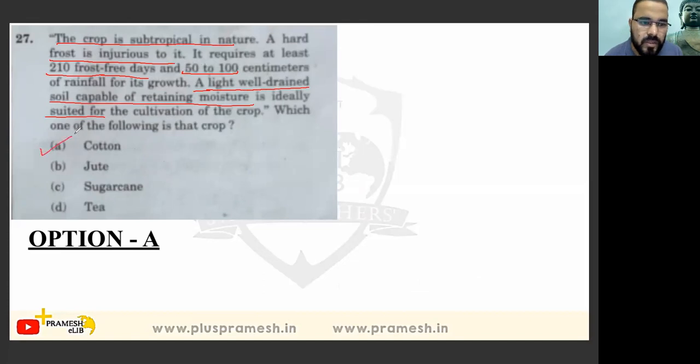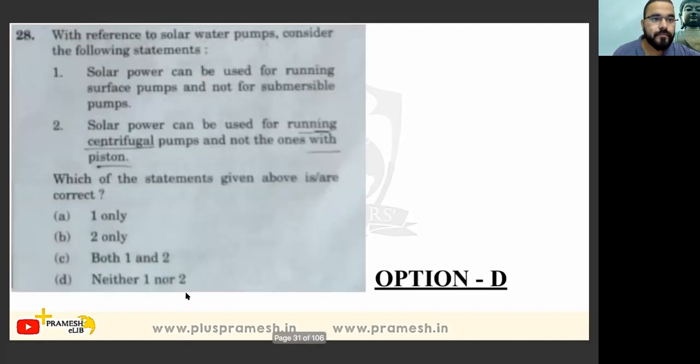We all know this is cotton, because jute requires so much of rain, so jute is not there. Tea possible ही नहीं है सर, है ना, because tea Assam बागान gardens तो frost free, so tea won't be there. Sugarcane and cotton 210 frost free days. So cotton, it is a direct statement written in NCERT, है ना. From there they have taken out this question. Let's move to the next one.